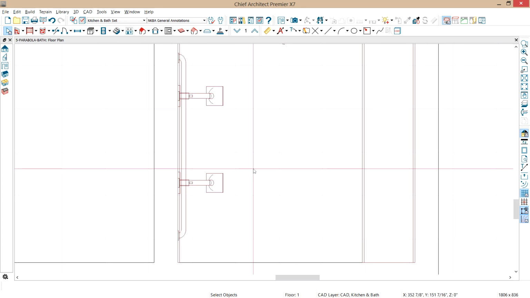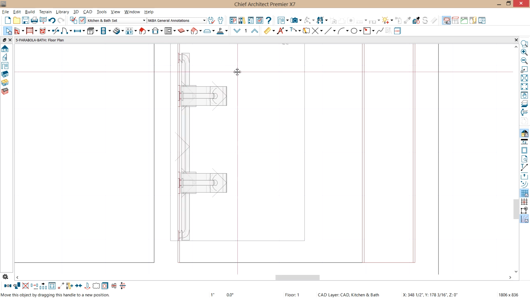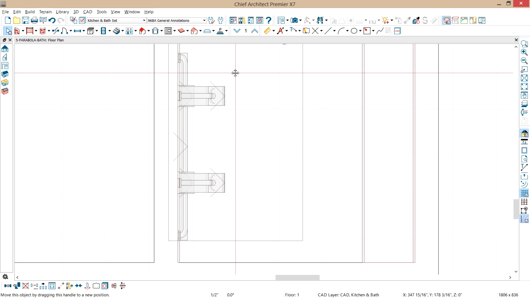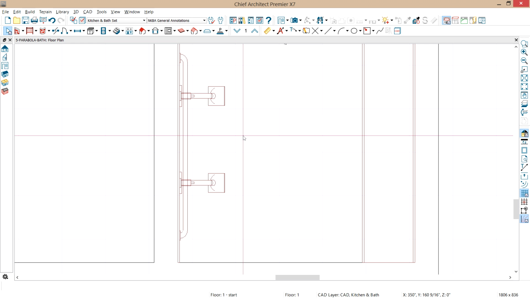Back into the plan view to move those items out just past the backsplash. First thing is I'm going to turn off my object snaps over here on the right hand side of your screen. Click that. Now I'm going to draw a marquee around these elements here. You'll notice that it says 6 elements are selected in the bottom left hand screen. Now all I have to do is click on this and pull that out so that it then touches the outside of that backsplash. Now that wall elevation will be accurate.